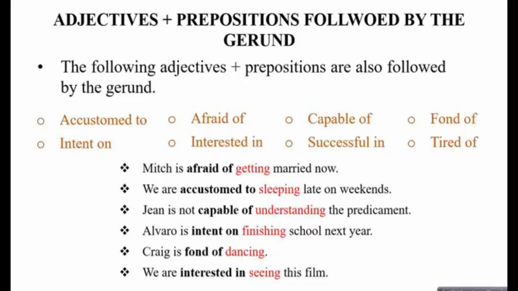combinations. Now we look at few examples जहाँ पे आपके पास adjective मौजूद है preposition के साथ combination में, तो इनके बाद आने वाला verb भी must always be in the gerund form. So look at the examples of those adjective prepositions.